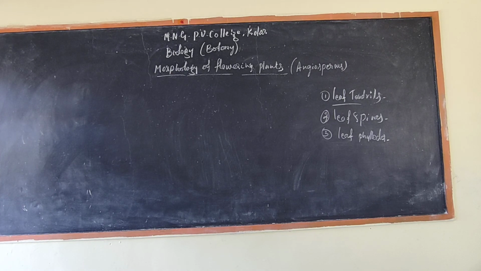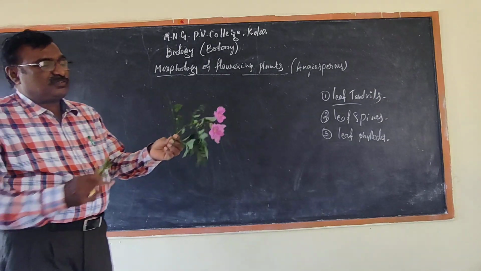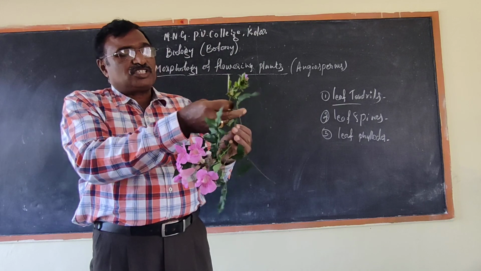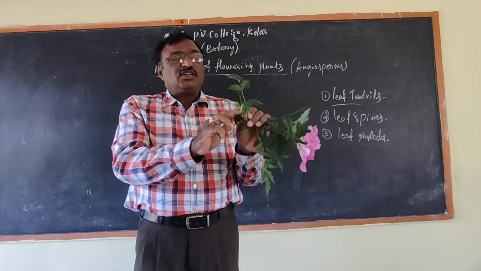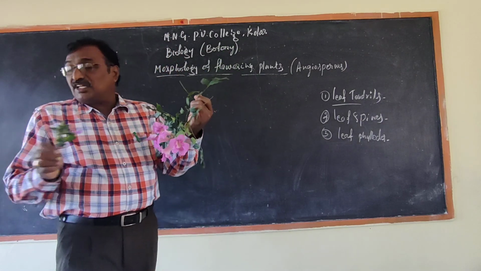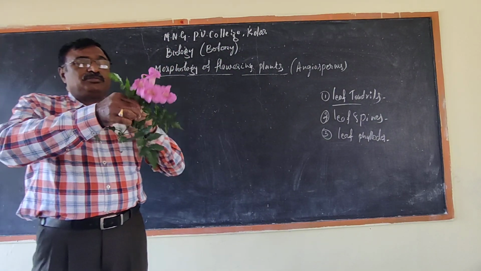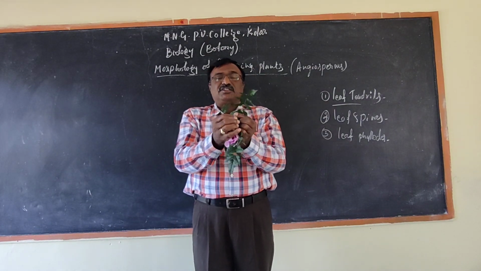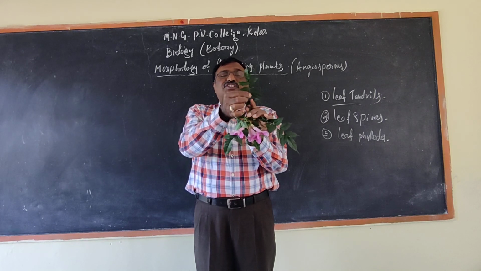Then simple leaves, compound leaves, pinnate leaf, palmately compound leaf. I explained in the last class how the leaf is arranged on the stem. This is the leaf arranged on a particular stem. I will show you this in process. Just you can see here, the leaves are arranged in the opposite direction on the stem. See each and every stem here. So different. The leaves will be in opposite direction.